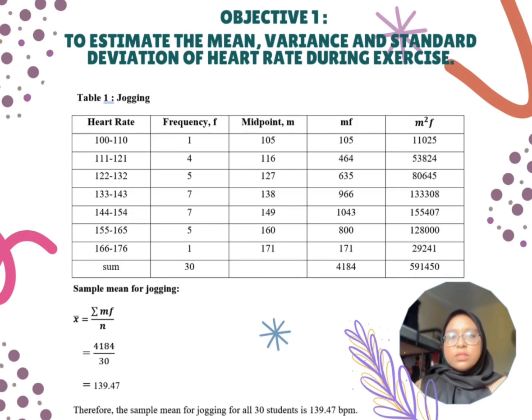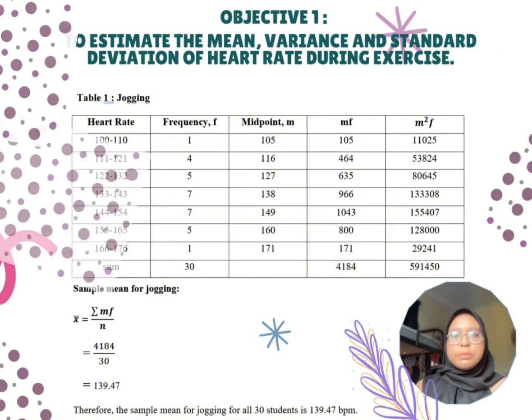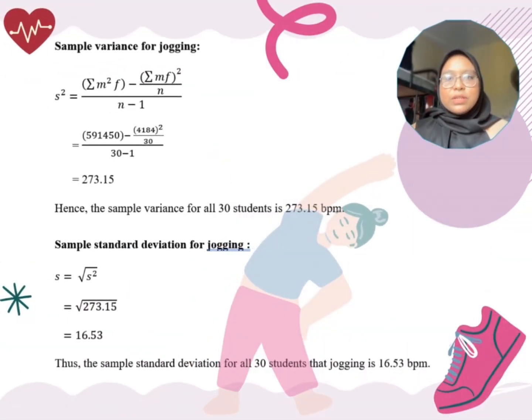So we get 139.47. Therefore, the sample mean for jogging for all 30 students is 139.47 bpm, which is the heart rate per minute. Next, we want to calculate the variance and standard deviation to know the consistency and variability of the respondent dataset. From the formula, we get the value of variance is 273.15. Hence, the sample variance for all 30 students is 273.15 bpm.